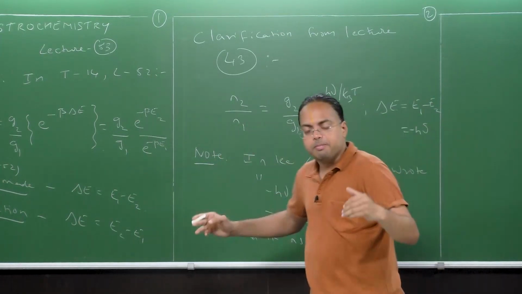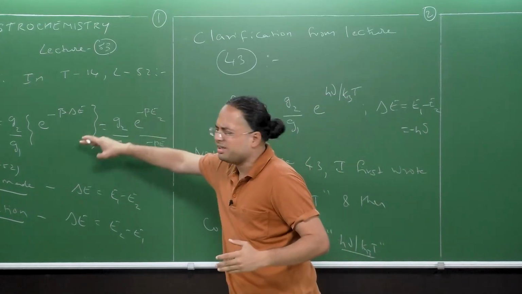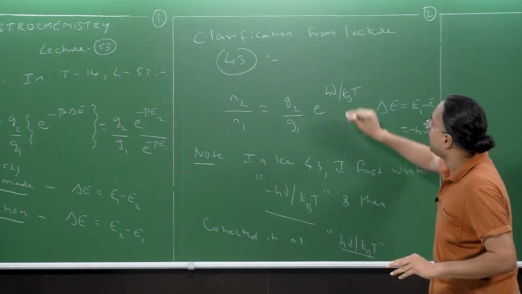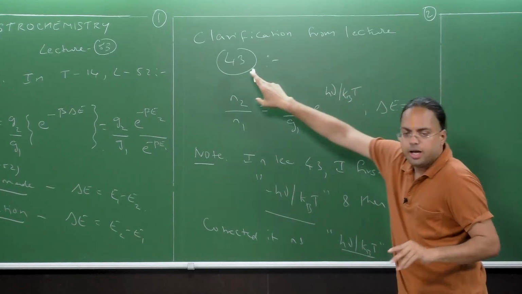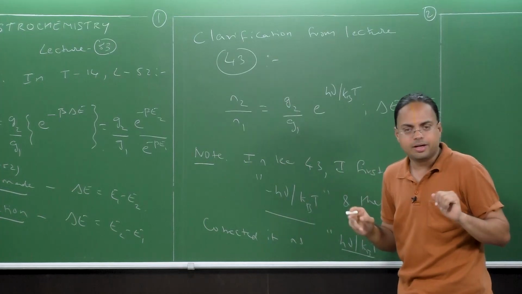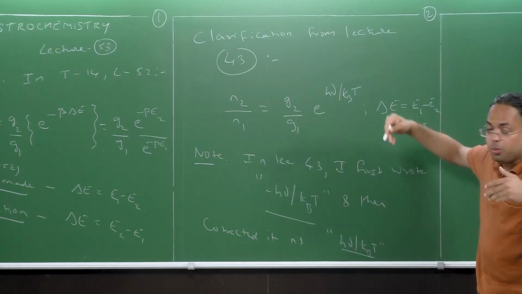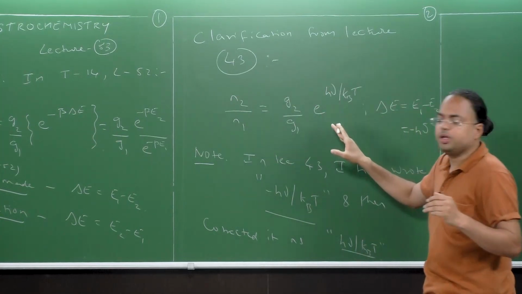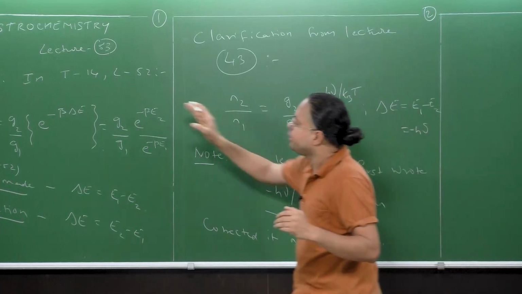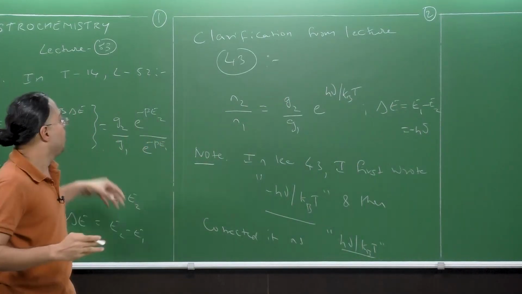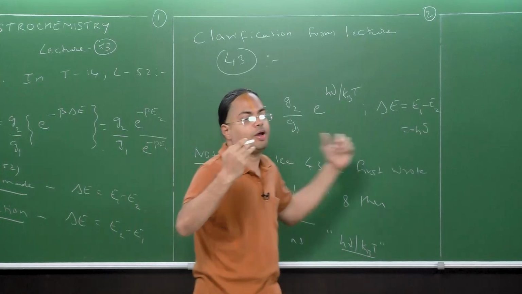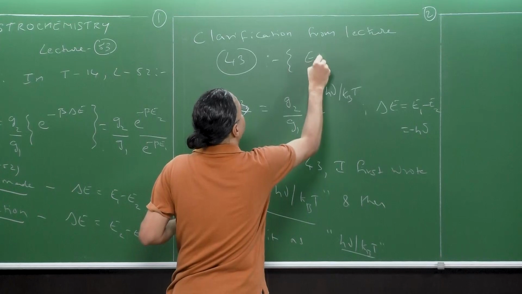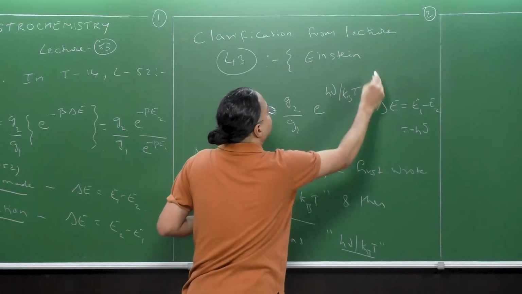I wanted to tell this clarification in the previous tutorial itself, but there was no time, so I'm telling it now. All right. So please be clear as to why I used e to the power h nu over kBT in lecture 43. Okay, right? So now we're able to put together everything. That is, any expression related to the Boltzmann distribution that we use, we saw how it is obtained, right? And how it is all coming together in the context of astrochemistry, because we use this equation while deriving the connection between the Einstein coefficients.